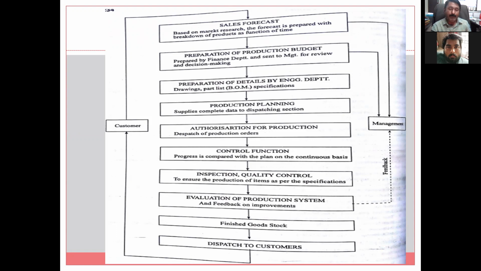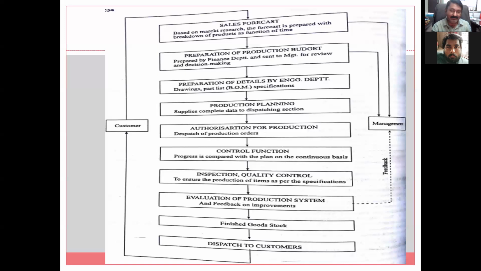Then, as this is an already established product, whatever example we have taken, many examples you can take. One of the examples we have taken is Unicorn. So in this case, management will immediately approve, because the sales may be somewhat plus or minus, that is, out of 1,90,000 bikes will get sold and 10,000 will remain as inventory. Again, that is not that big an issue for that company.